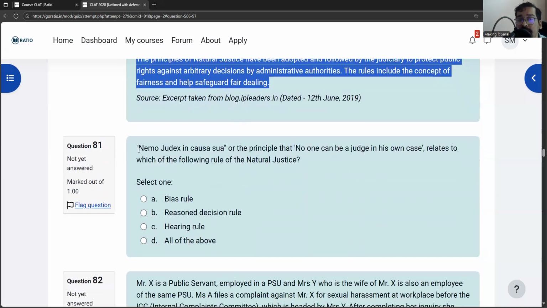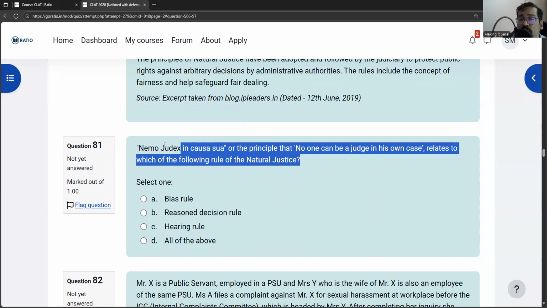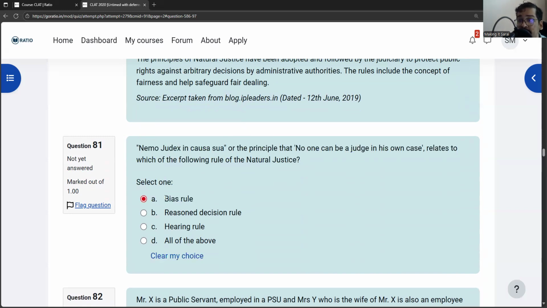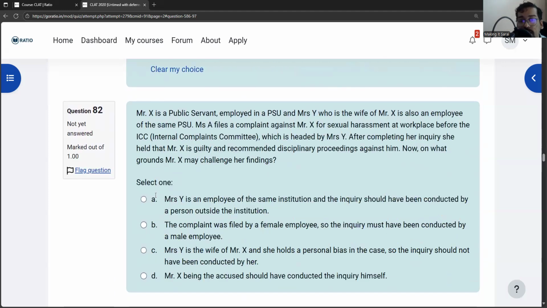So it says nemo judex in causa sua, or the principle that no one can be a judge in his own case, relates to which of the following rules of natural justice? This relates to the bias rule, because bias rule says that you should not be interested in making a decision in your own matter. So if you were to decide your own matter, it would be bias. So the answer would be bias rule.